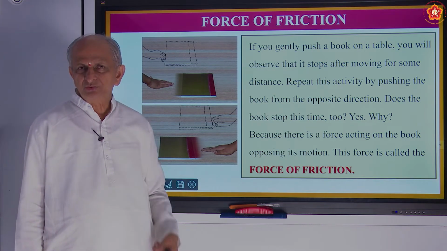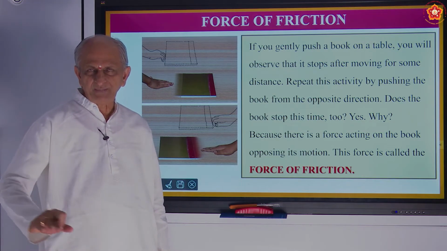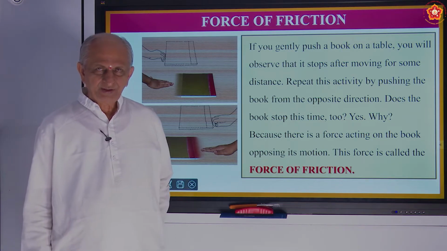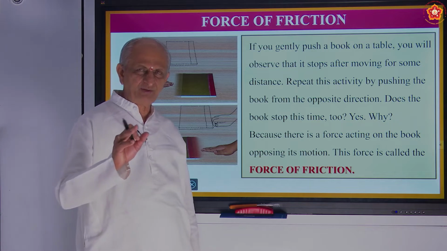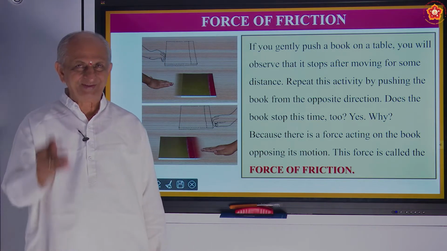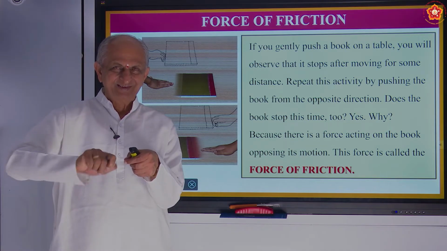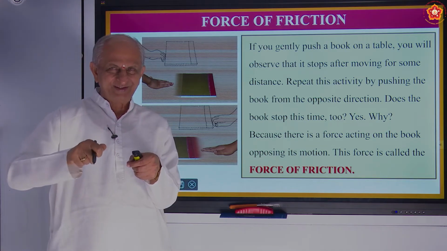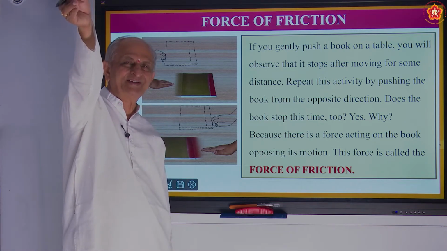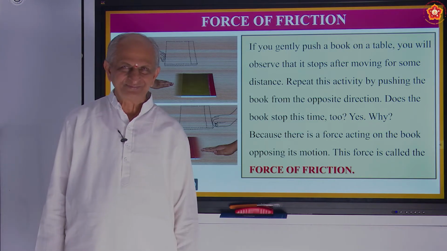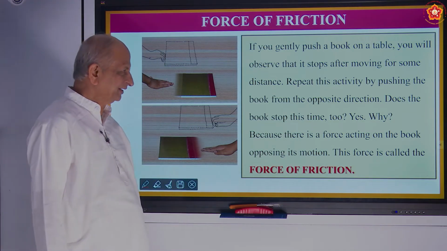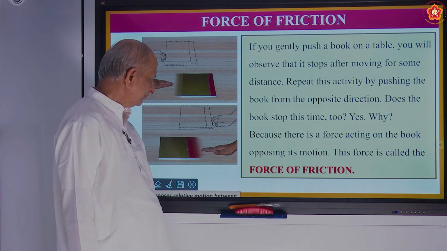And that too, if the floor or the table is very smooth, it goes a longer distance. If the table or the floor is rough, it will not go a long distance. You might have seen toy cars. You give the key and leave it. What happens? It goes fast for some distance and then stops, again due to friction between the car and the floor.